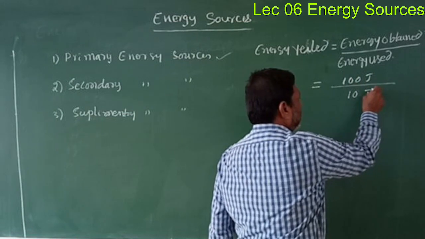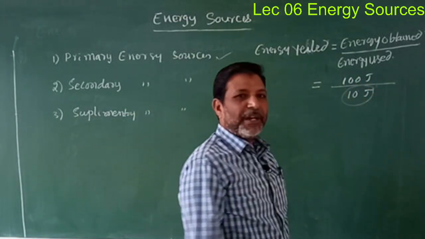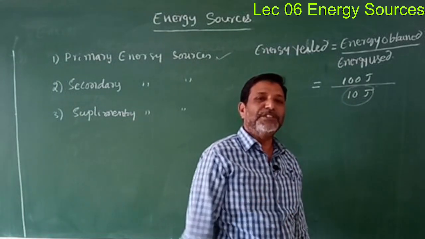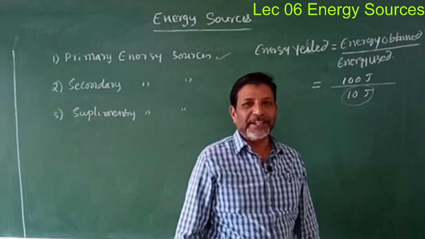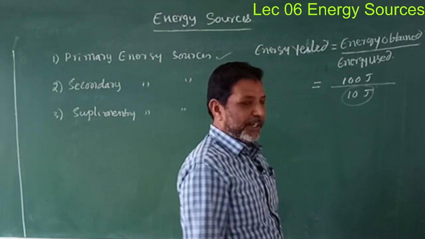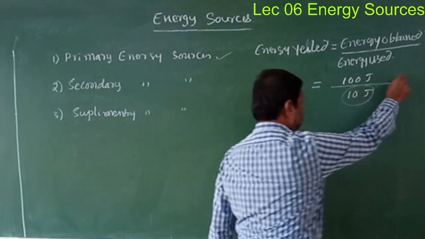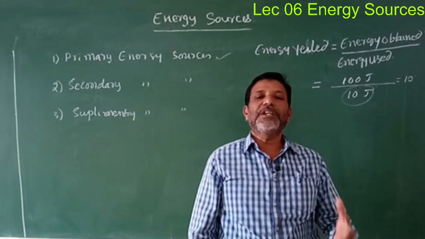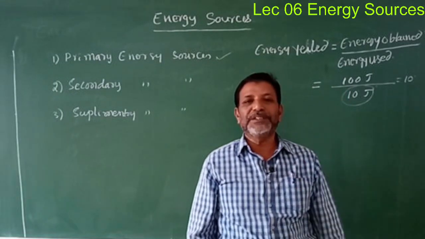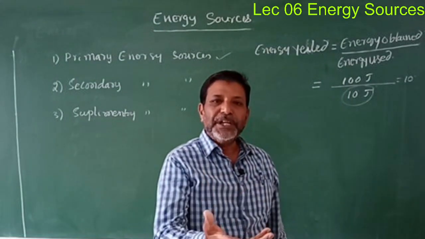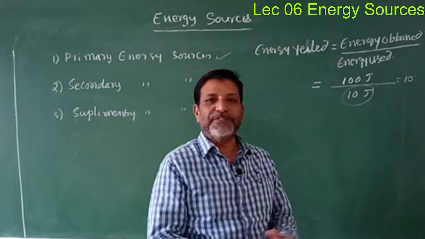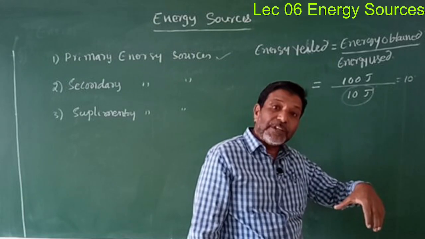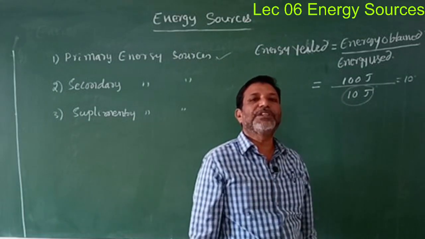That is, you have spent 10 joules of mechanical energy, and by using that, you have obtained 100 joules of electrical energy. Now this yield ratio is equal to 10. That is a very high value. Even if you get an energy yield ratio of 1, that is also sufficient. That means whatever amount of energy you spent, even if you get the same amount, that is also sufficient. If you spend 10 joules of mechanical energy and get 10 joules of electrical energy, that is also an efficient one.